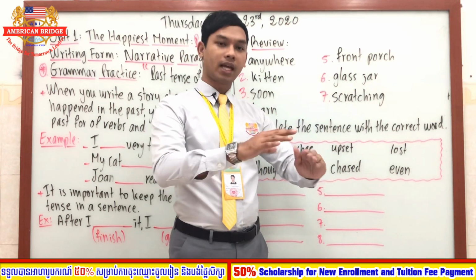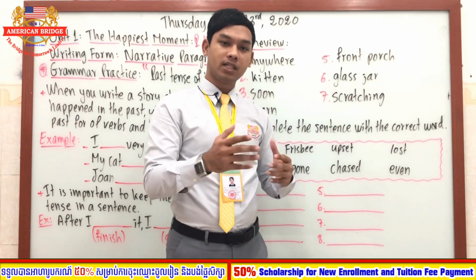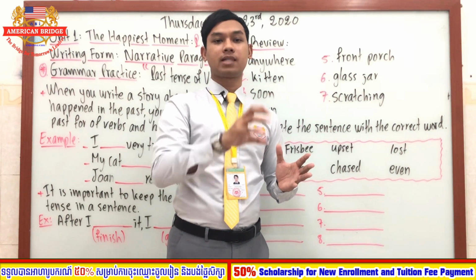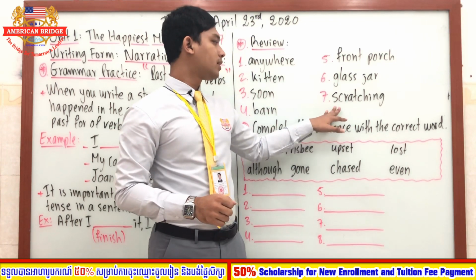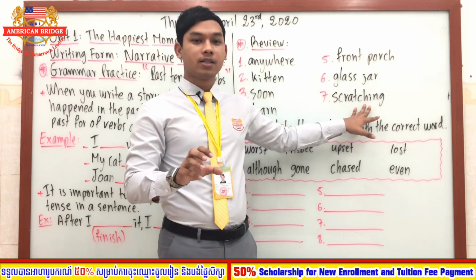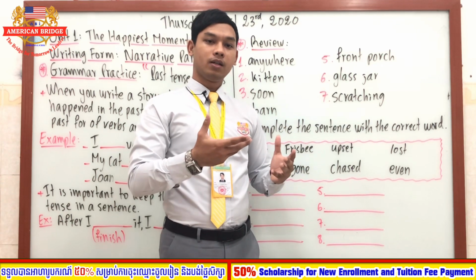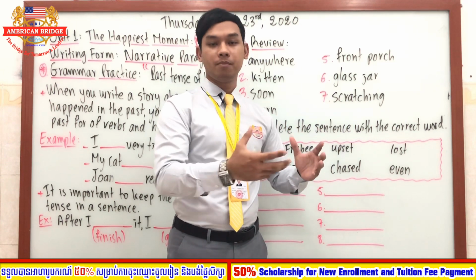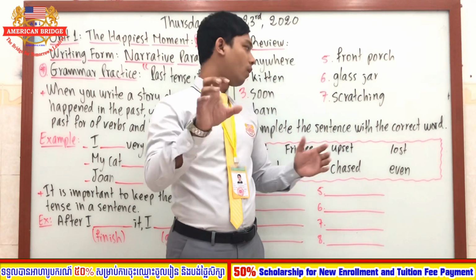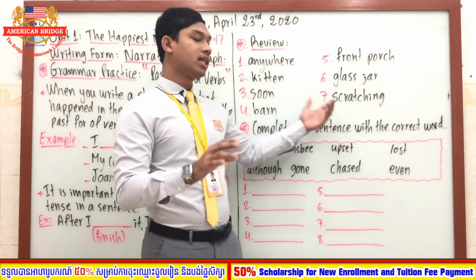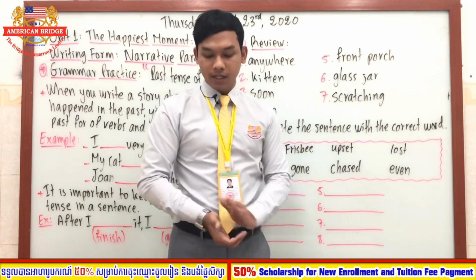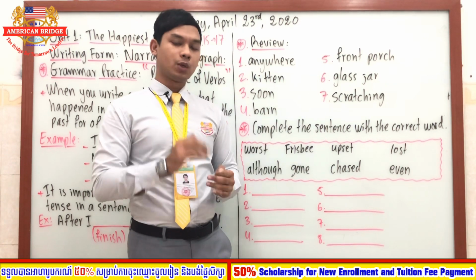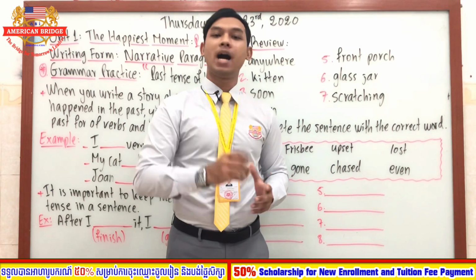Glass jar, the definition is about a container, right? This is the container that you can use to hold some water or some liquid, right? Number 7, scratching. Scratching, everyone. So scratching is like rubbing, right? When you rub with a sharp object, this is called scratching, or you can say the kitten is scratching the wall, right? Good. So all these words are very important for today's lesson, because today we are going to see a paragraph.